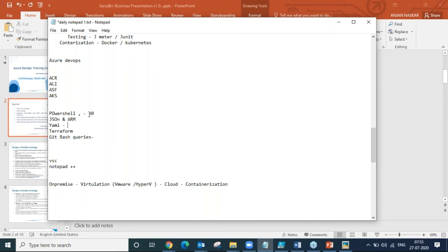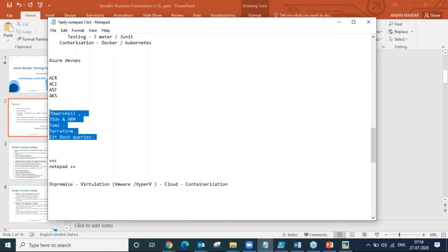I can understand that scripting takes time. It's not like you will be a master in 1 day, but at least you will get 30 to 40% or up to 50% of the things of the scripting. So PowerShell, JSON and ARM, YAML, Terraform, and Git Bash queries. Git Bash means Git CLI, the Git command line interface.